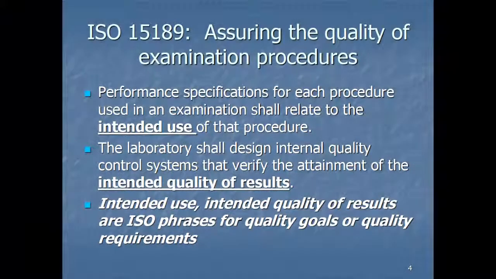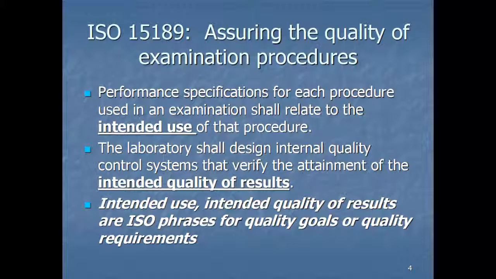ISO 15189 gives us better guidance on assuring the quality of examination procedures. Performance specifications for each procedure used in an examination. Examination is ISO's terminology for method. Shall relate to intended use.